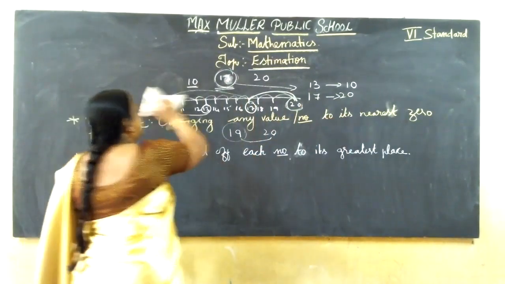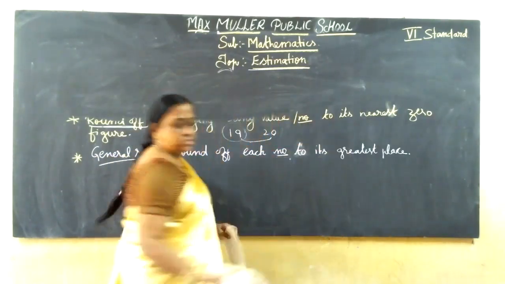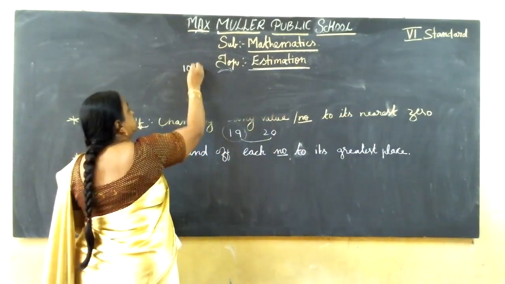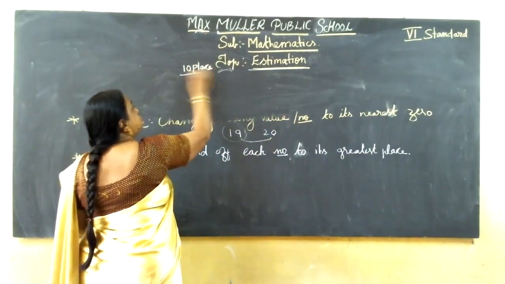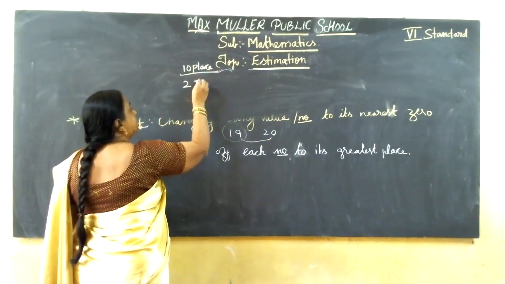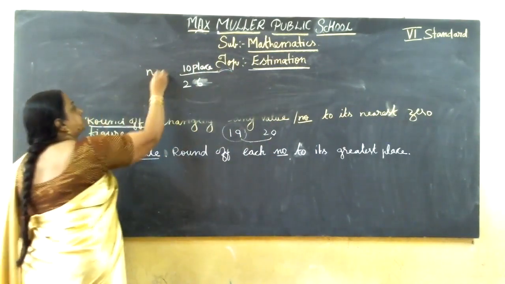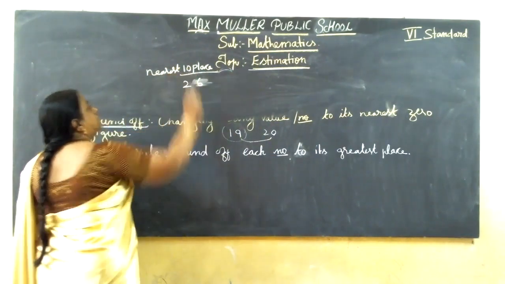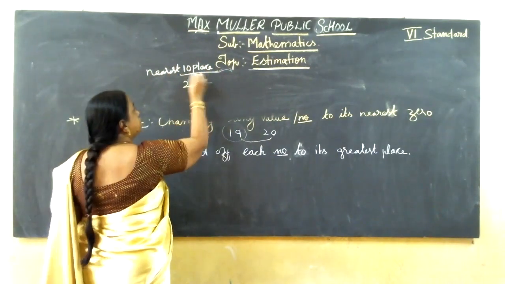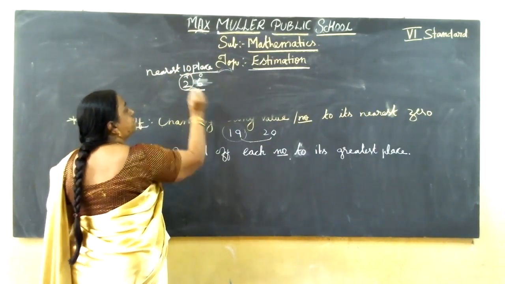So we can use this one. I'll teach you an easy method. For example, we can round off to the nearest tens place. First, I'll go for tens place. How to round off to tens place? For example, if the number is 26, I should round off to the nearest tens place. So here, first step, ones, tens. You should see which tens 26 is nearest to.